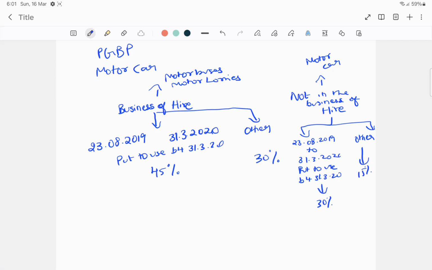So we can see, if they are using motor car in the business of hire, and it is acquired between 23rd August 2019 to 31st March 2020 and put to use before 31st March 2020, 45%, otherwise it is 30%. If it is not in the business of hire, acquired between 23rd August 2019 to 31st March 2020, put to use before 31st March 2020, 30%, otherwise 15%.